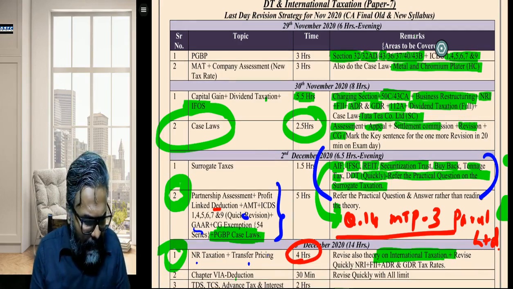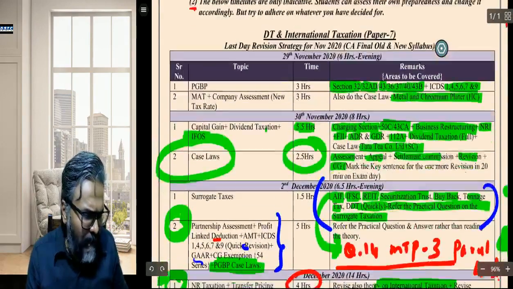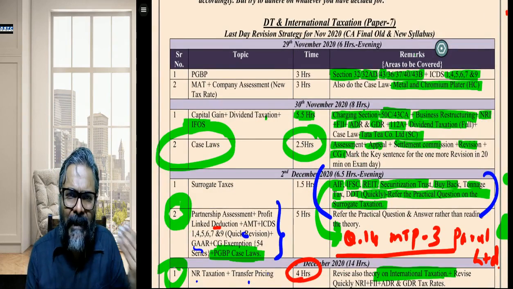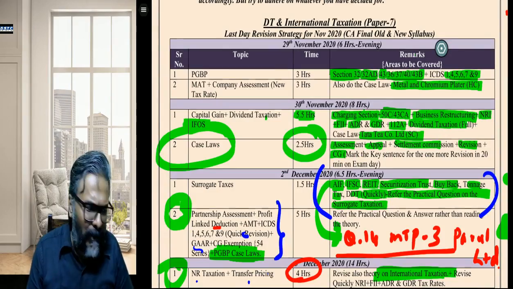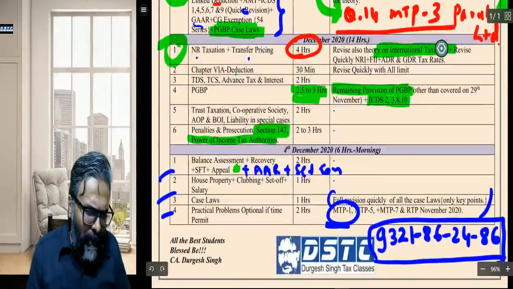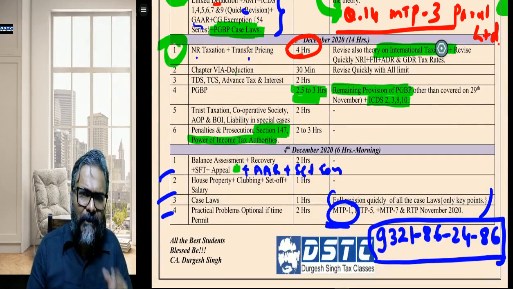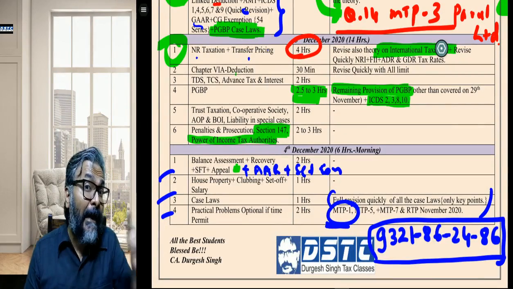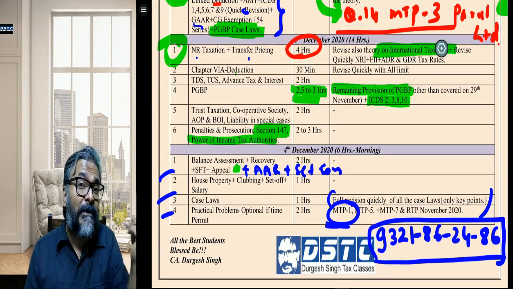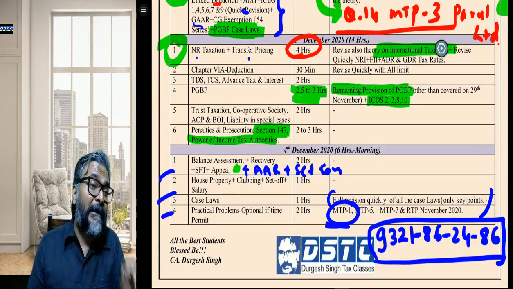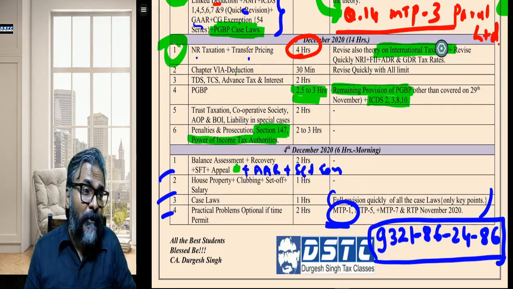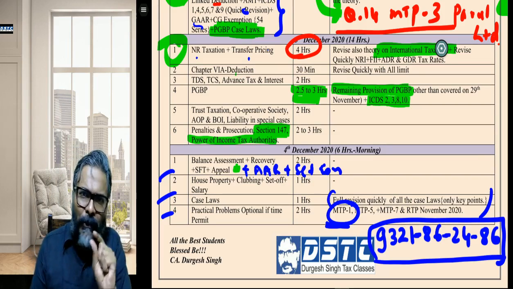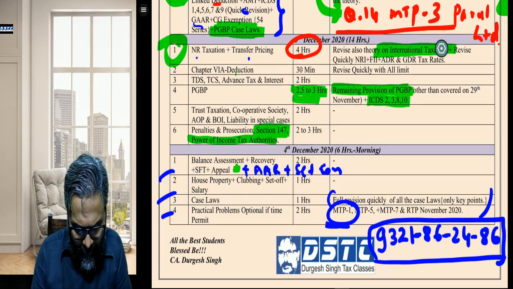Saurabh, how to revise PGBP? Only questions. Only questions means only PGBP. I have given it over here: 32AD and all the stuff. See, on the day of the examination, you don't do the questions for PGBP and all. At the most, if you want to do the questions, do them for 33AB, 44AD, 44ADA, because there is some advanced tax calculation linked up. Do the question on 36(1)(viia), which is about the provision for bad and doubtful debts. Those are the key areas. On those only you should do the questions. Rest of it you can simply ignore.